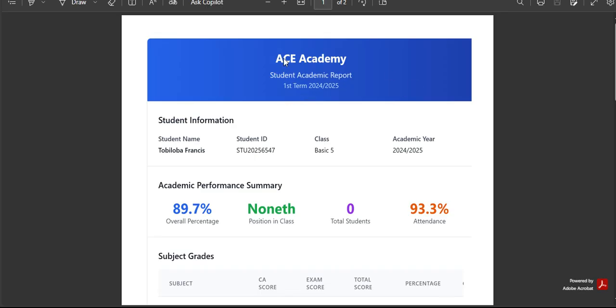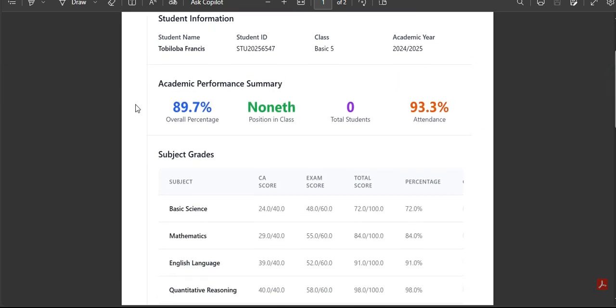All right, you can see it's carrying the name of the school. Student name, student ID, class, academic year, overall percent, position in class. Probably a better name can be used, like total number of students. The reason we used position in those days, I don't know, they don't do that any longer. Basically, we have the overall percentage and the attendance.